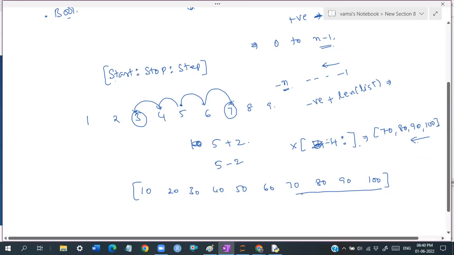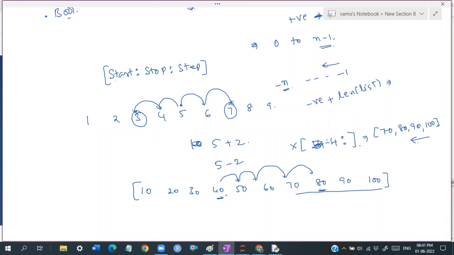So when you want to read it in reverse order, observe carefully, guys. When you want to take a step of 1, as you know, the starting position must be before the ending position. This index must be less than this index, so the starting index must be on the left hand side, and the stopping index on the right hand side.